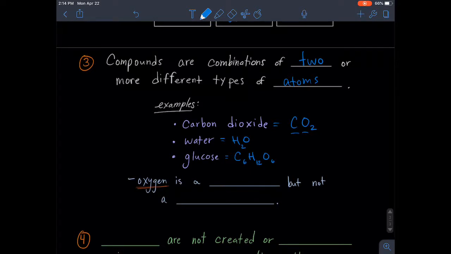However, oxygen, even though it's a molecule, is not a compound. It's not a compound because oxygen is just O2. So even though there's two atoms connected to each other, it's only made of oxygen. So since it doesn't have different atoms stuck together, it's not a compound, it's just a molecule. So compounds are combinations of two or more different types of atoms.